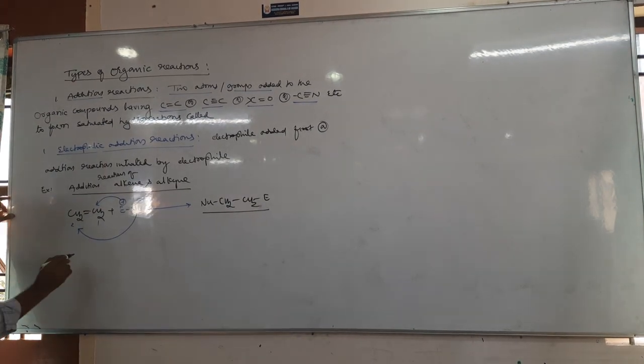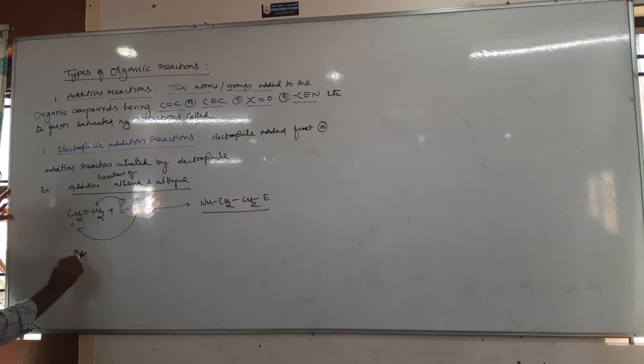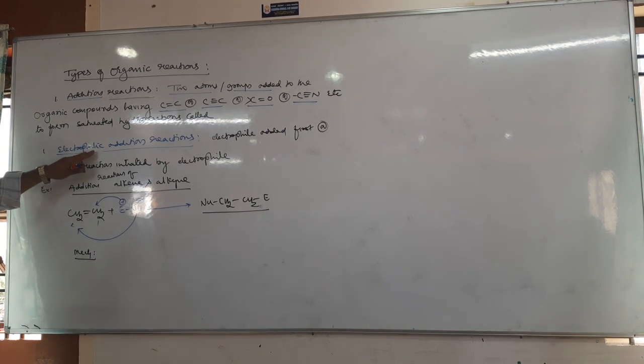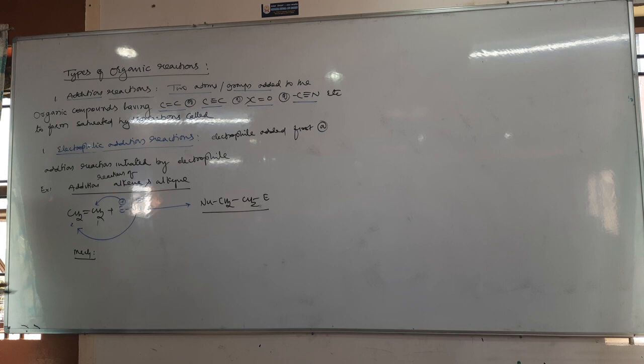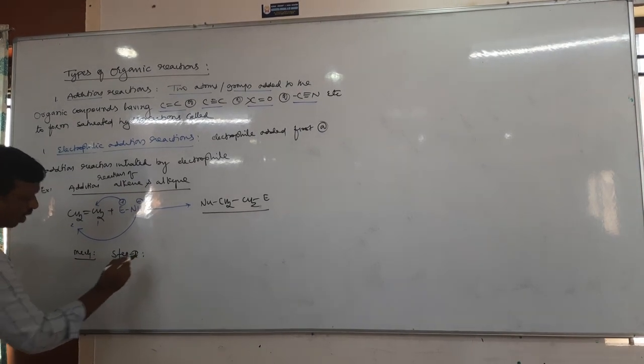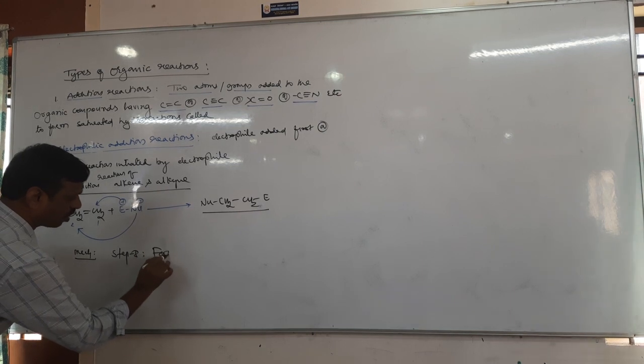Then what is the mechanism? This reaction takes place in 3 steps. In the mechanism, there are 3 steps. So therefore, electrophilic addition has 3 steps. Step 1: formation of electrophile.